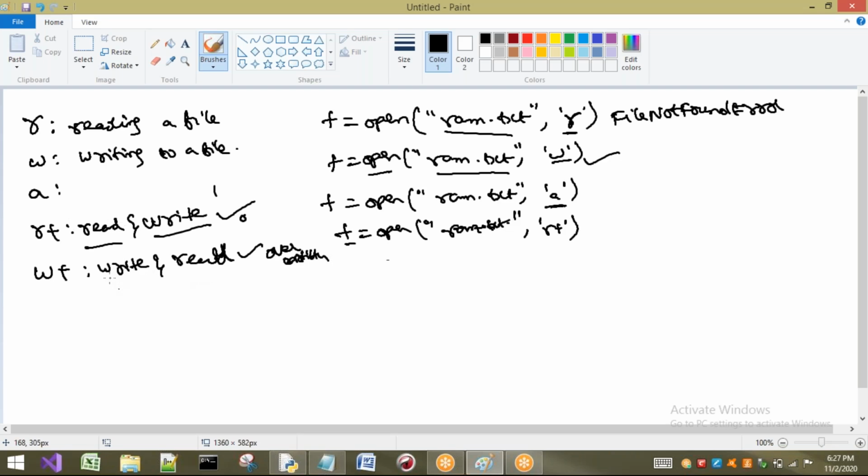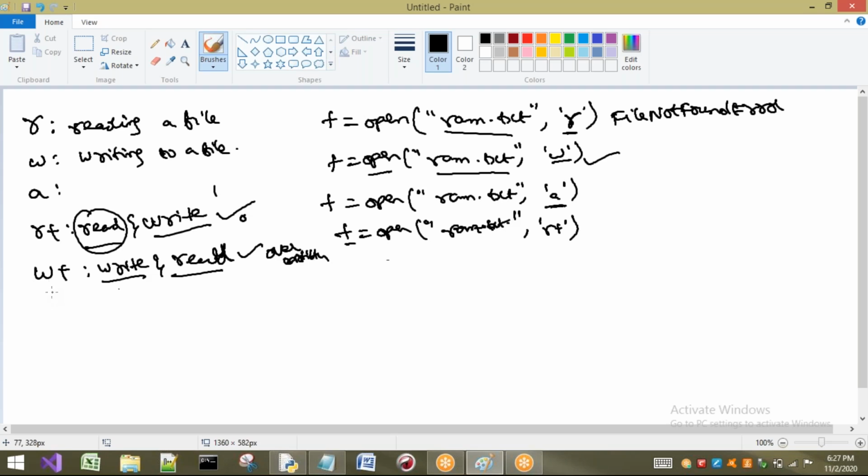Write and read. First we write, and only later do we read. But in read and write, we first read and later write. If we removed the existing data, what would there be to read? Nothing. So read and write is different from write and read. In read and write, data is not deleted. In write and read, data is overridden with the new data we insert into that file.